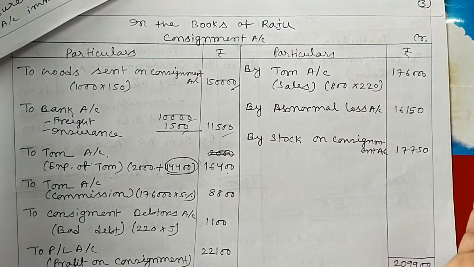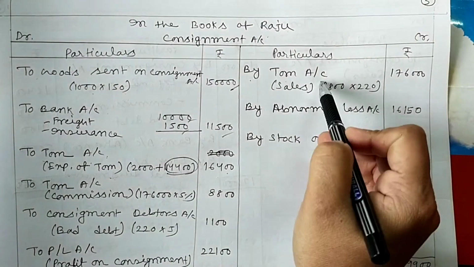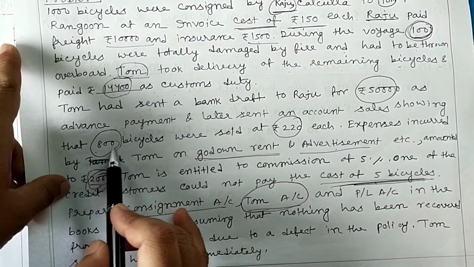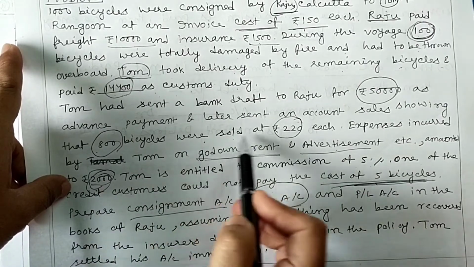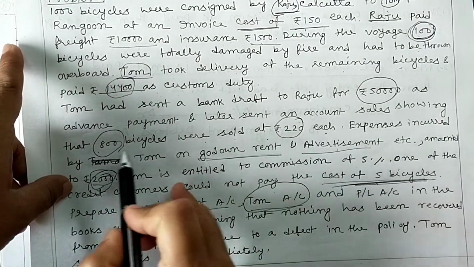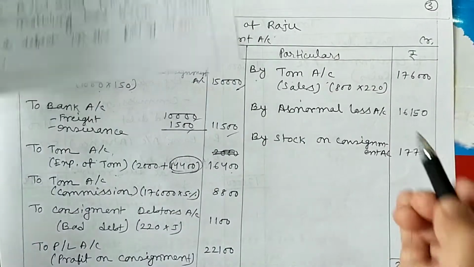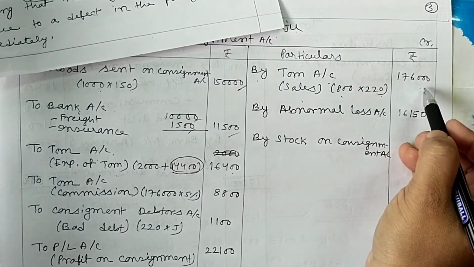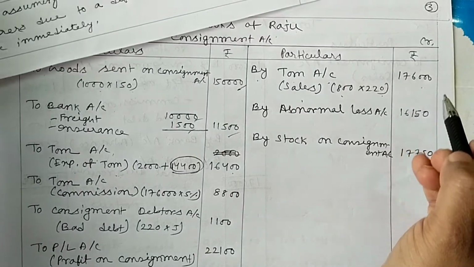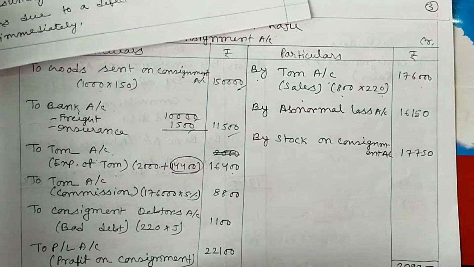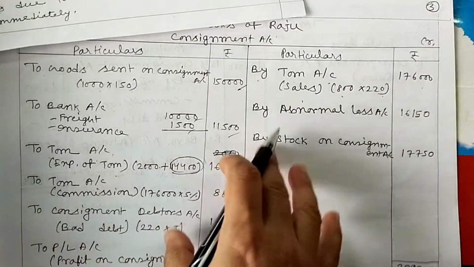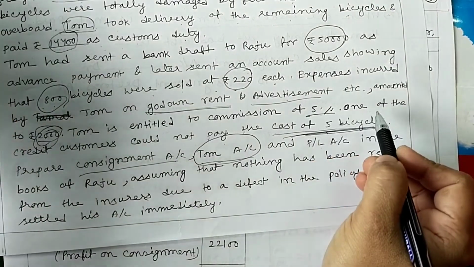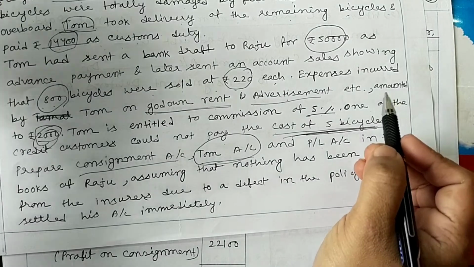Next come to sales entry. By Tom account sales, here we can see 800 bicycles are sold at rupees 220 each. So 800 into 220, how much? 1,76,000. Then we come to the commission part. Here is only ordinary commission. No del credere commission is paid by the consignor.